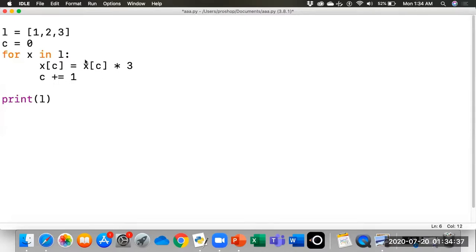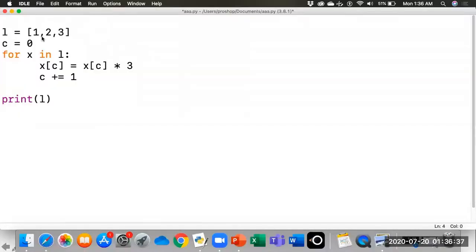After applying this operation on each item, it will give the values. For example, in the first iteration, it will multiply 3 by 1, so it will be 3. In the next iteration, it will multiply 3 by 2, so its value will be 6. And in the third iteration, we will have the value 3 from the list, and we will multiply 3 by 3, it will be 9. So let's run this program.